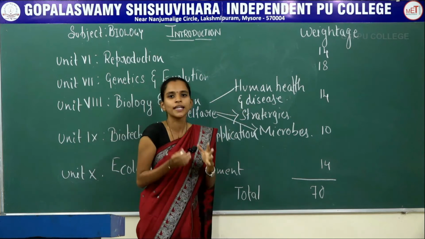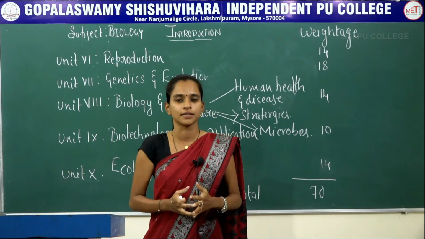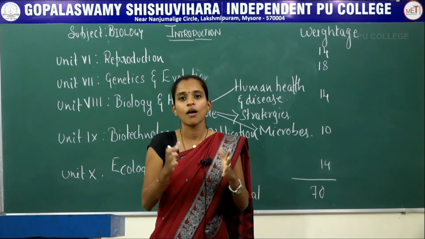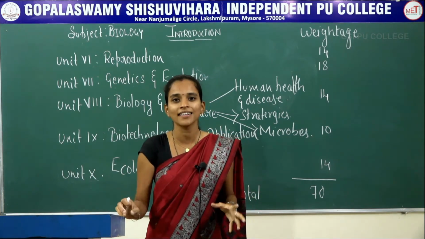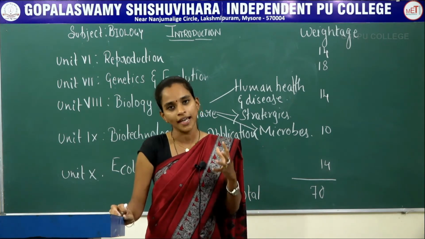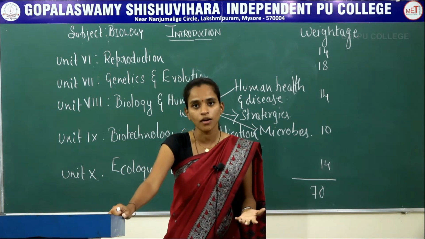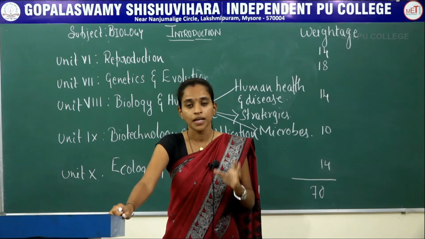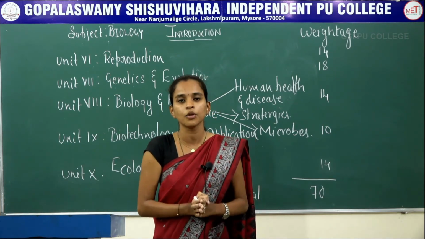Now when it comes to human health and diseases, we will be studying here about different types of organisms. It may start from protozoan, virus, bacteria, all those which affect our body in a negative form, or act as a parasite and destroy our health. So we will be studying about these organisms, the disease they cause, as well as the prevention method along with the control method.